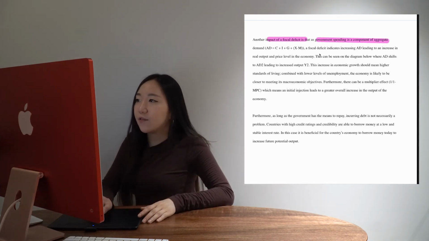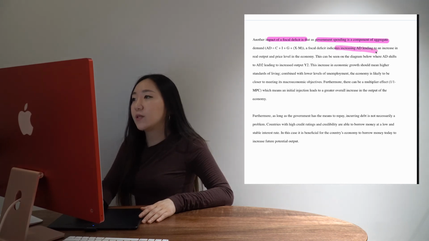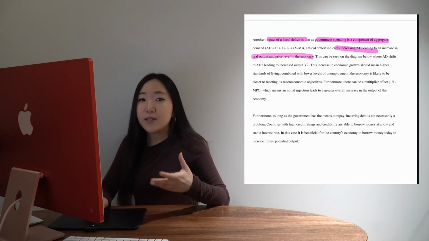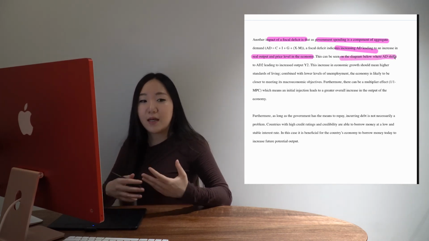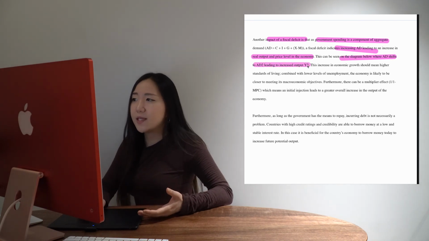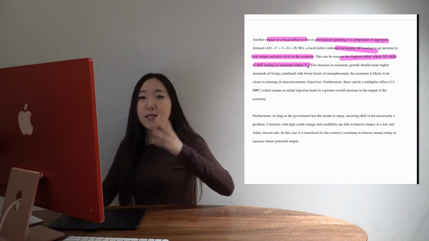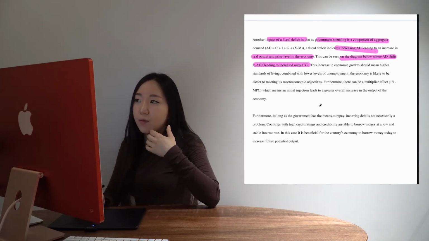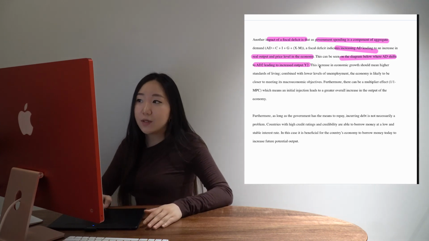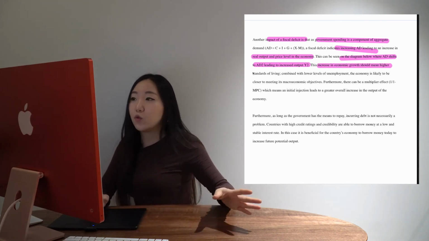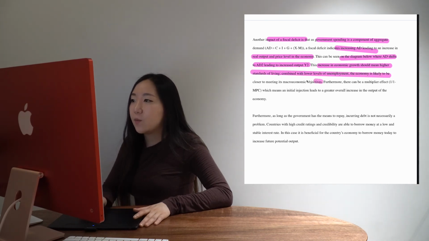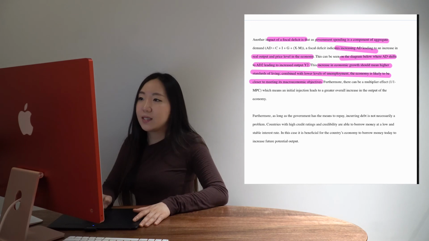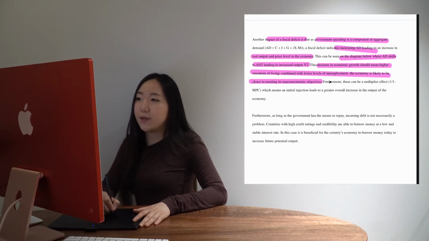Another impact of a fiscal deficit is that, well, simply put, government spending is a component of aggregate demand. Fiscal deficit means increasing AD, means increasing real output and price level. Again, there's the positive effects. We can see that on the diagram below where AD shifts to AD2, leading to increased output Y2. So as I said, anything to do with diagrams, you have to incorporate into your essay. It's not enough to just drop it in there and walk away. So this increase in economic growth should mean higher standard of living, combined with lower levels of unemployment. The economy is likely to be closer to meeting its macroeconomic objectives.